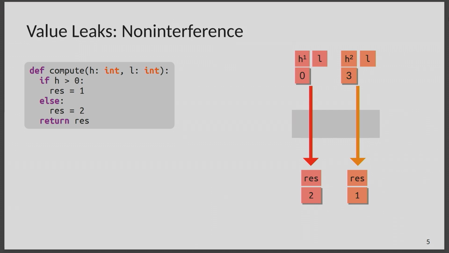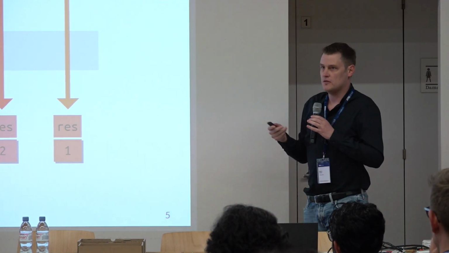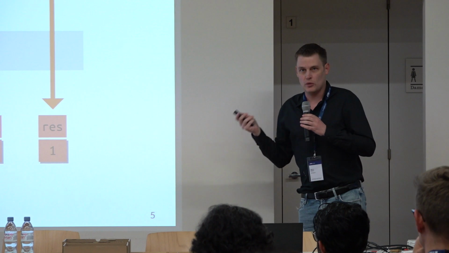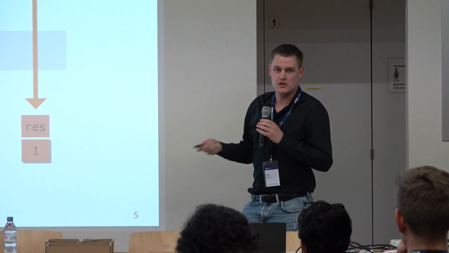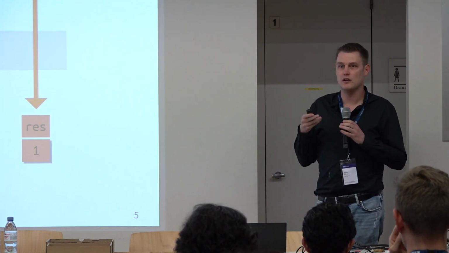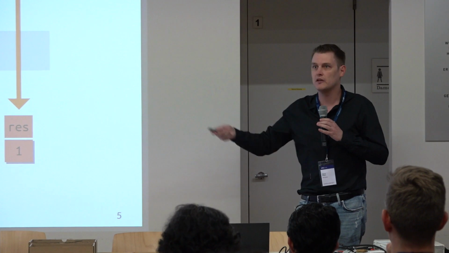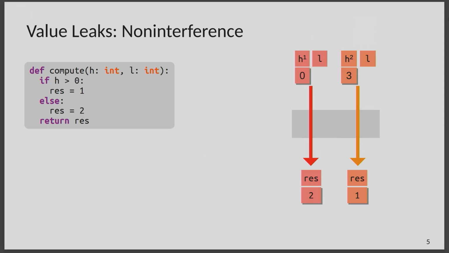And reasoning about this, verifying this for a sequential program like this, I don't want to say it's a solved problem, but in principle, we know how to do this. So there are type systems for this, there are programming logics, all this kind of stuff. It's still obviously not easy to scale it up and automate it and be precise, but it's clear how to do it in principle.